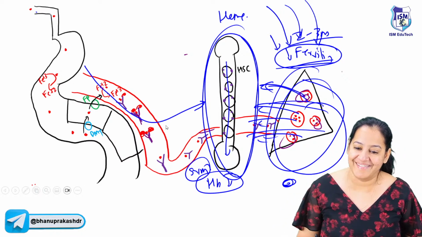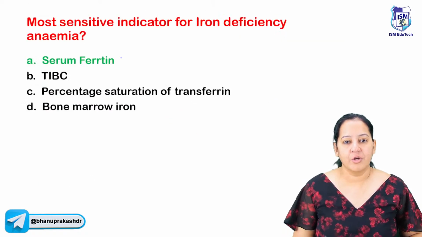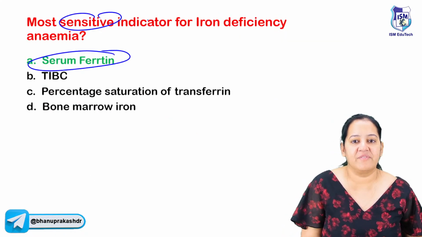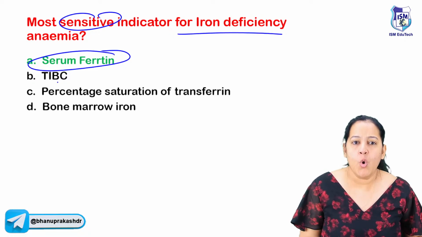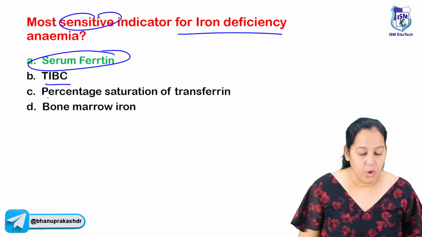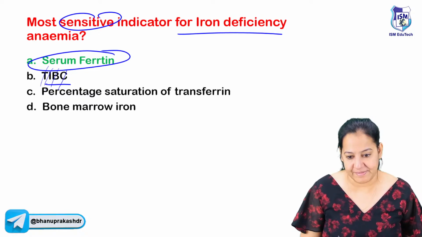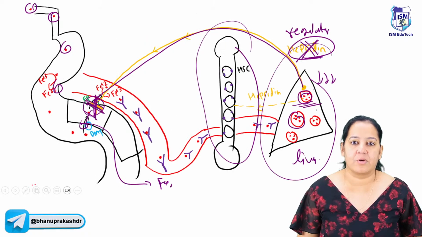Kitno ko samajh mein aaya? One more thing I would like to tell you here, on which questions are frequently asked. You got it, the most sensitive indicator of iron deficiency anemia is ferritin. What is TIBC? Tell me the full form of TIBC. TIBC is transferrin iron binding capacity. What do you mean by that? Let me clear this concept also.